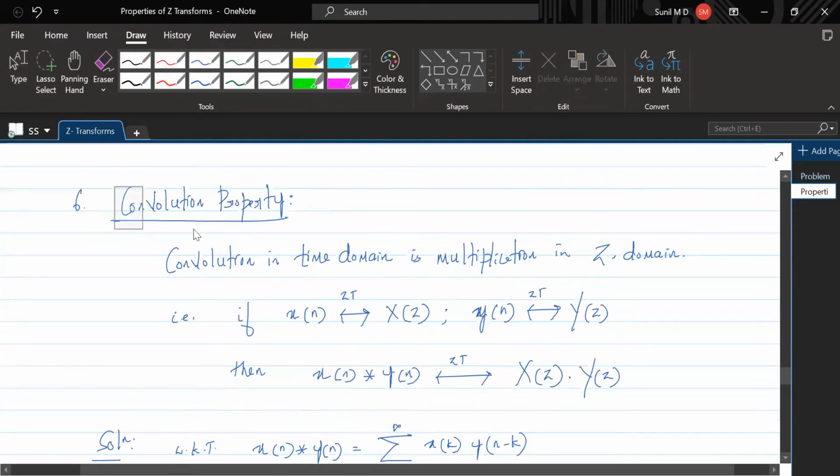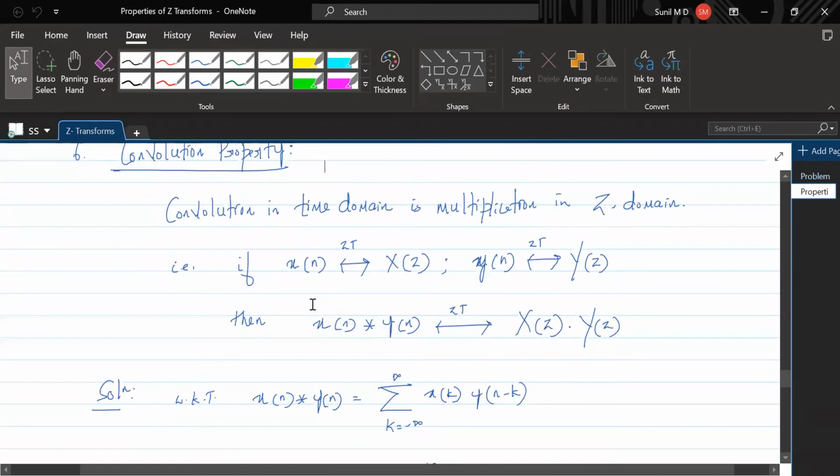So, the convolution property. Convolution is this. Here, this is the convolution. This is quite a difficult task to do because you have seen we have obtained the convolution sum and the convolution integral. Understand that if it is continuous time, you obtain the convolution integral. If it is a discrete time signal, you obtain the convolution sum.